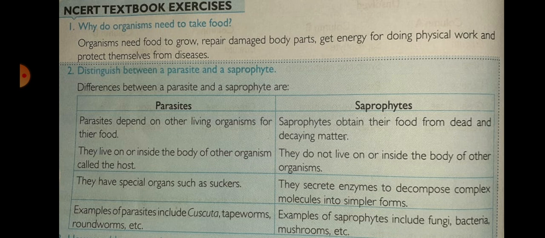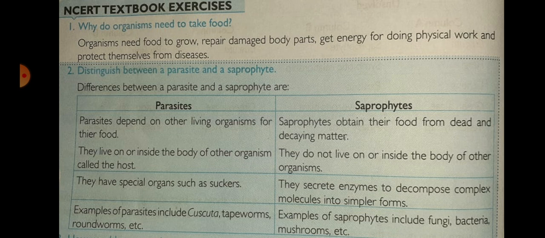Answer: Organisms need food to grow, repair damaged body parts, get energy for doing physical work and protect themselves from diseases. Okay, I will read it one more time. Organisms need food to grow, repair damaged body parts, get energy for doing physical work and protect themselves from diseases.